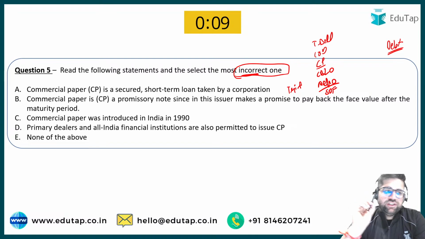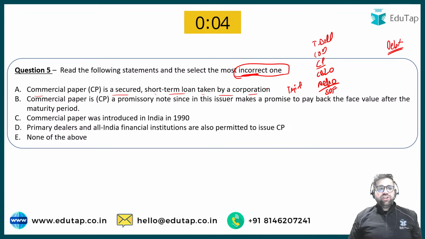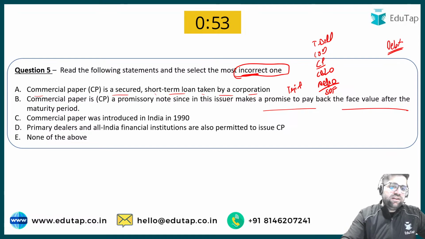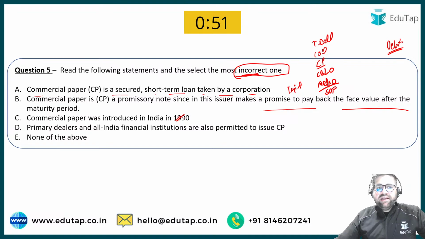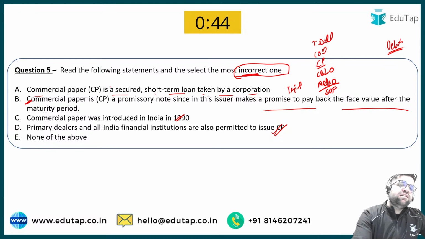Read the following statements. Commercial paper is a secured and a short-term loan taken by a corporation. Commercial paper is a promissory note since in this the issuer makes a promise to pay back the face value after a period of time. Commercial paper was introduced in 1990s. This statement is definitely correct. Primary dealers and all India financial institutions are also allowed to issue commercial paper. Yes, this is also correct. Statement B is also correct, but in statement number A, commercial paper is not secured, rather it is unsecured.